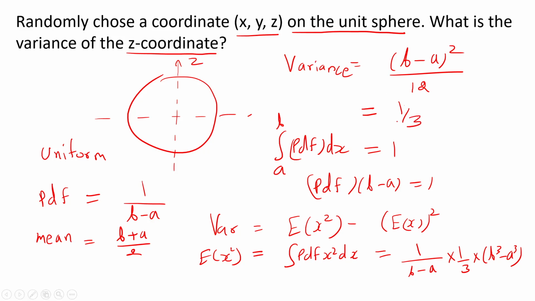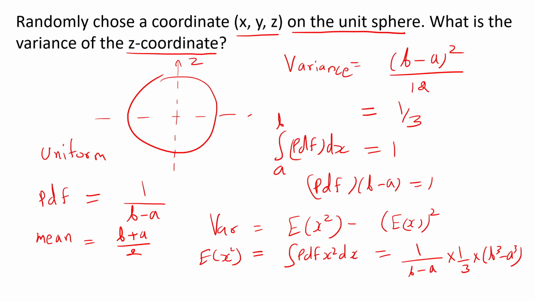So this is a two-parter: proving that Z is a uniformly distributed variable, and that the variance for a uniform distribution is (b minus a) squared by 12. How do we get that? First we find the PDF, then the mean, then the expected value of x squared, and then the variance. It would be good to remember this. I hope you learned a few things. Keep learning, keep being awesome.